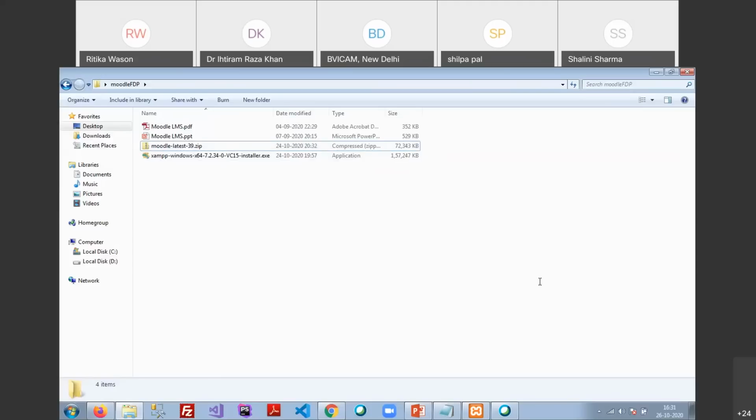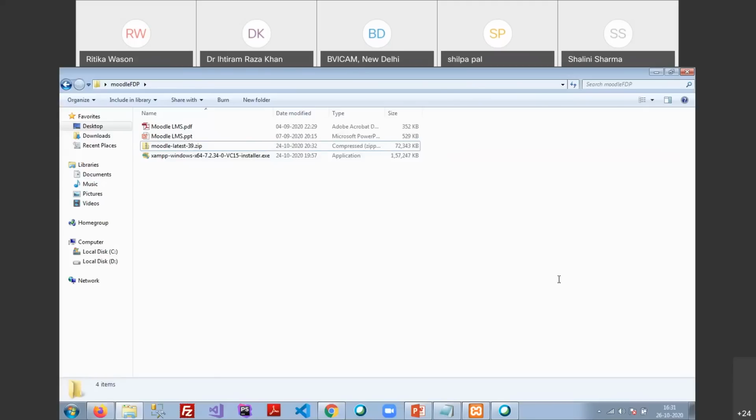Ma'am, you are asking whether Moodle is available for 32-bit Windows also. Yes, ma'am, that is also available, but not for the XAMPP server, because XAMPP server is basically supported only for 64-bit. If you use 32-bit, then you have to install another version of MariaDB, and you will face many more technicalities.